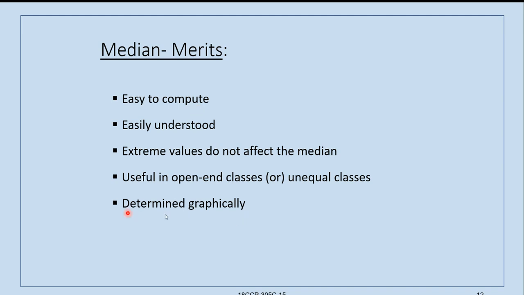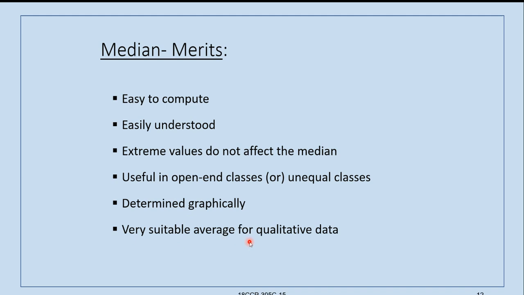It can be determined graphically also. Geometric mean and harmonic mean we cannot determine graphically. Arithmetic mean can be determined graphically. In the same way, median is also determined graphically. That means we can plot the values on the graph and find out the middle point of the data.